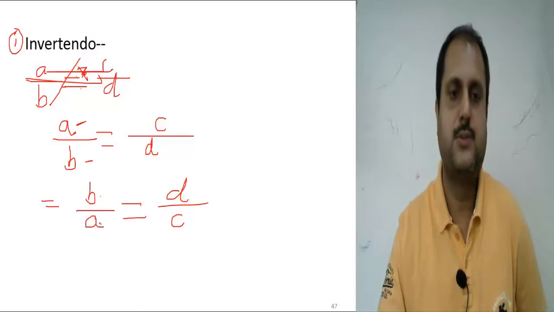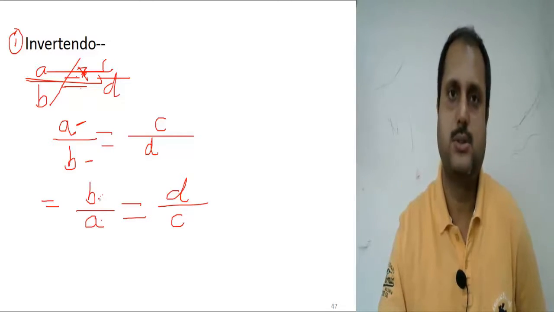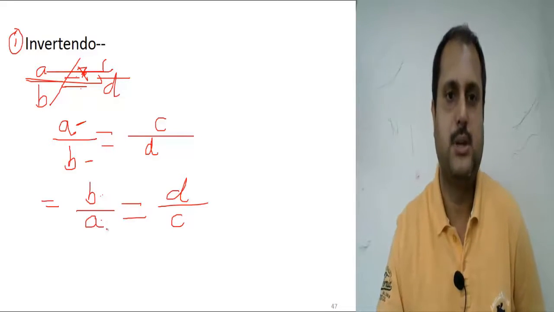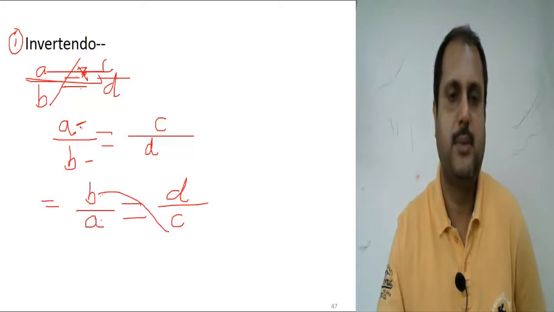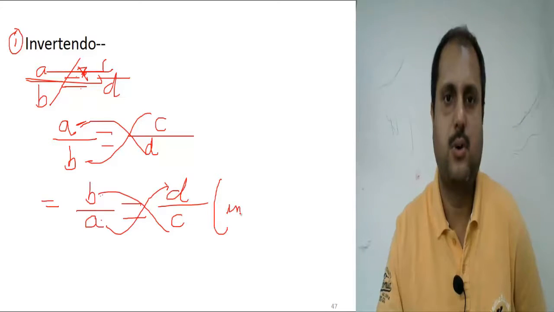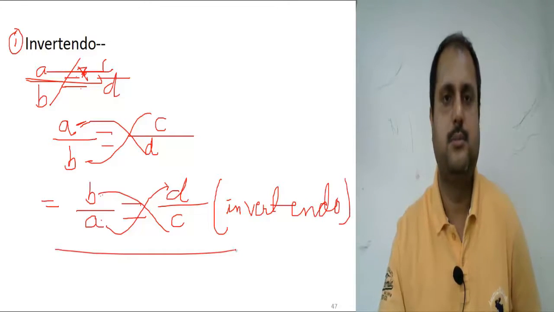Although these terms are exchanged, the values remain the same, because B and C get multiplied, and A and D also get multiplied. So the values remain the same, and it is called invertendo. This is the first law.